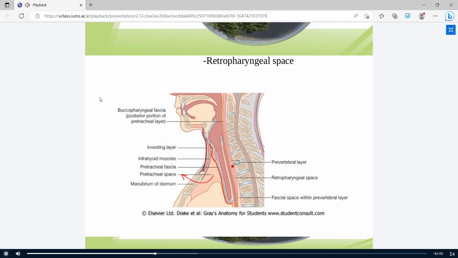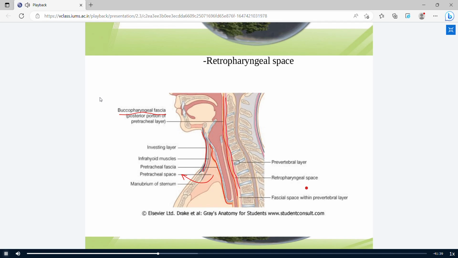It's the pink part. And the pretracheal fascia posterior to esophagus is changed to buccopharyngeal fascia. Actually, the posterior part of the pretracheal fascia is called buccopharyngeal fascia.